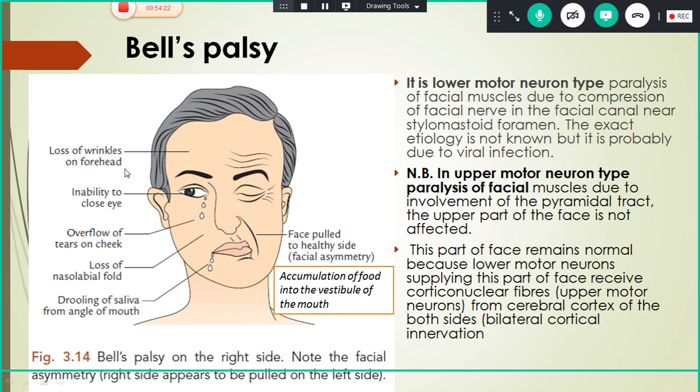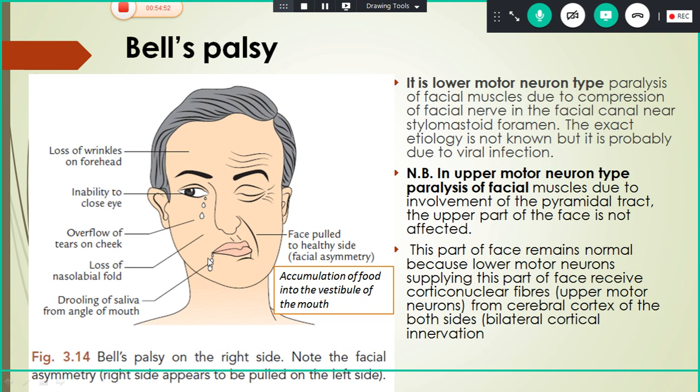So this loss of wrinkles is mainly produced by the paralysis of the frontal belly of occipitofrontalis. Inability to close the eye is mainly by orbicularis oculi. This loss of nasolabial fold is mainly due to the muscles attached to the angle of the mouth. Okay, and drooling of saliva is all due to paralysis of orbicularis oris and muscles attached to the angle of the mouth.